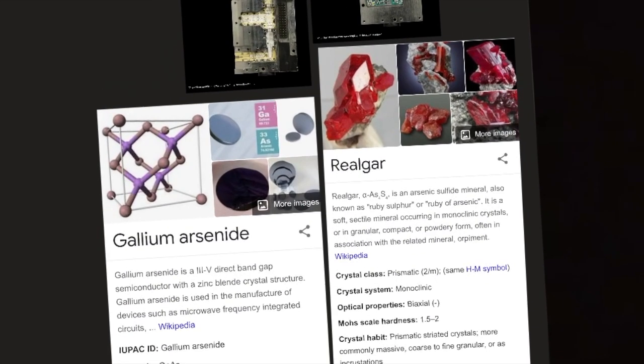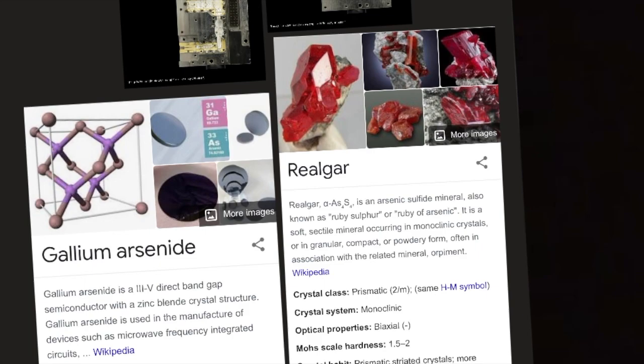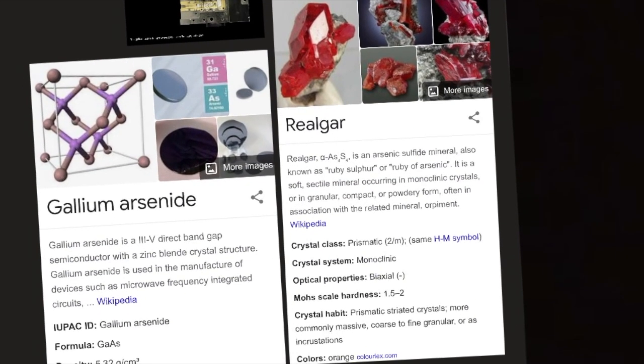And here we have realgar. Realgar is an arsenic sulfide mineral, also known as ruby sulfur or ruby of arsenic. It is a soft, sectile mineral occurring in monoclinic crystals or in granular, compact, or powdery form, often in association with the related mineral orpiment, according to Wikipedia. Its crystal class is prismatic. Its crystal system is monoclinic. Its optical properties are biaxial. On the Mohs scale of hardness it is 1.5 to 2. Its crystal habit is prismatic, striated crystals, more commonly massive, coarse to fine granular ore.